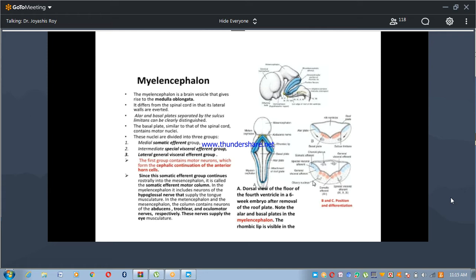The special somatic afferent group lies laterally and receives impulses from the ear by way of the vestibulocochlear nerve. And the general somatic afferent group receives impulses from the head and face.